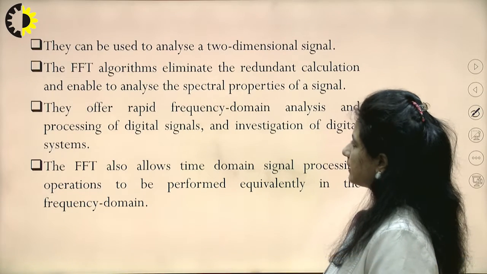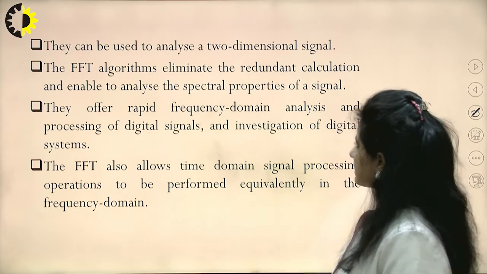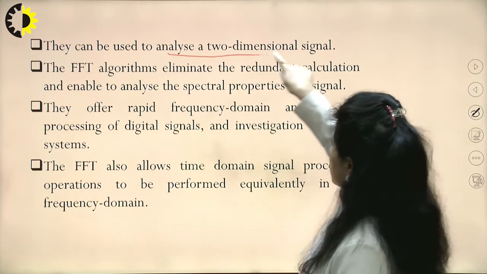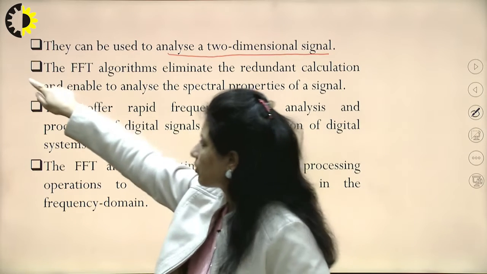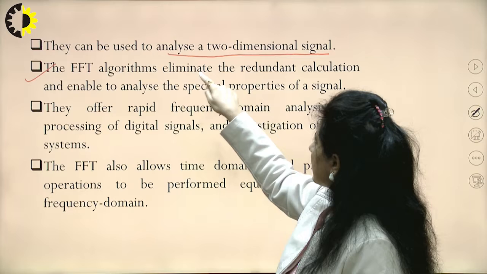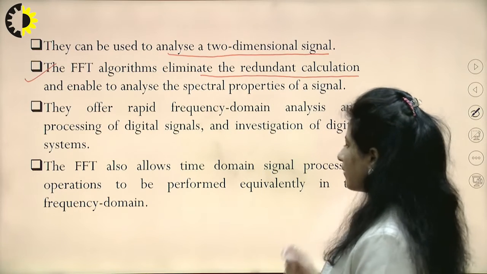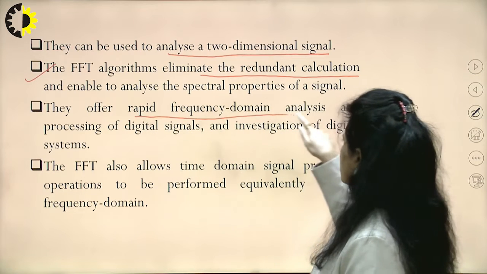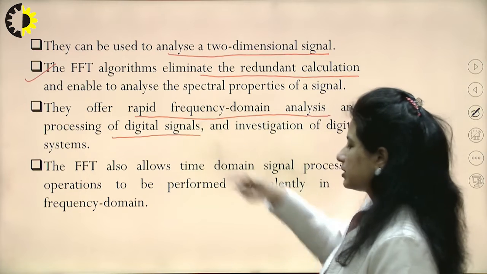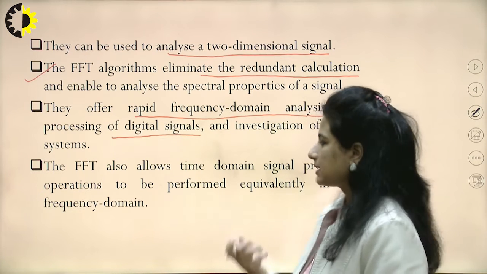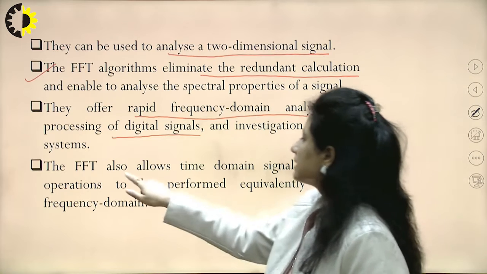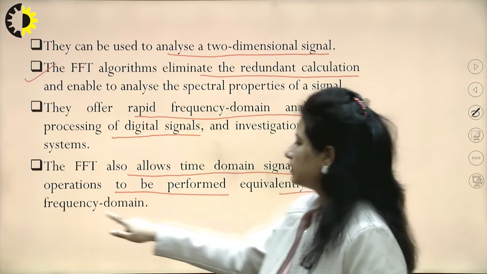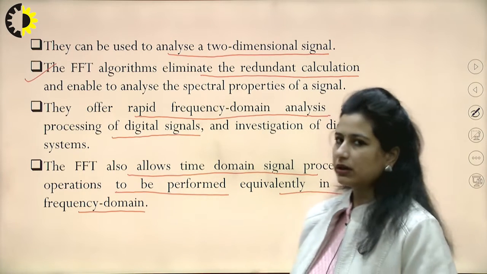Before understanding the discrete Fourier transform, let us understand some of the characteristics that it offers us. It is used to analyze two-dimensional signals as well. The FFT algorithm that we'll be designing soon eliminates the redundant calculations that we have to perform in the normal discrete Fourier transform. It offers rapid frequency domain analysis and processing of the digital signal. In short, it is fast, as its name depicts, fast Fourier transform, and this allows time domain signal processing operations to be performed equivalently in the frequency domain. That means this algorithm is going to be linear.